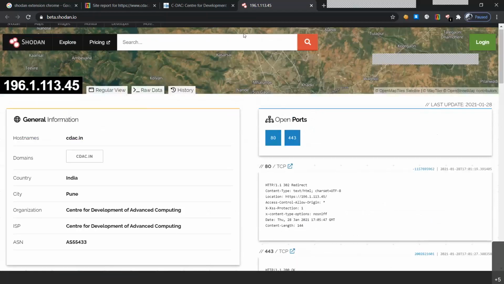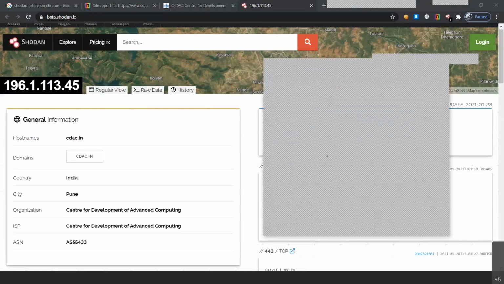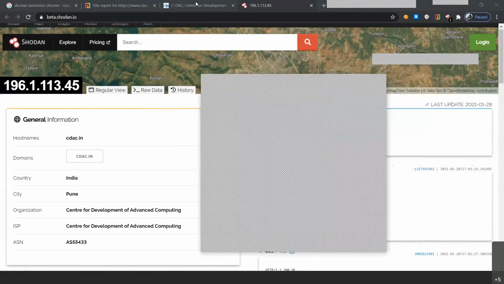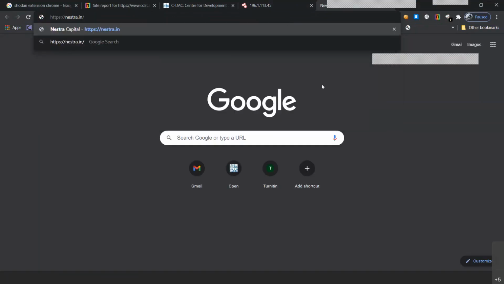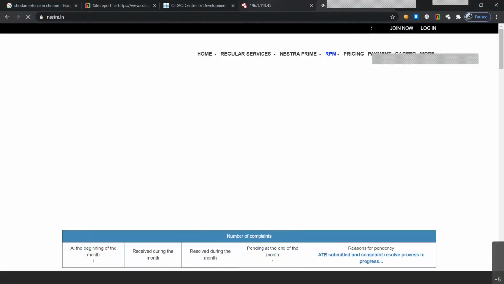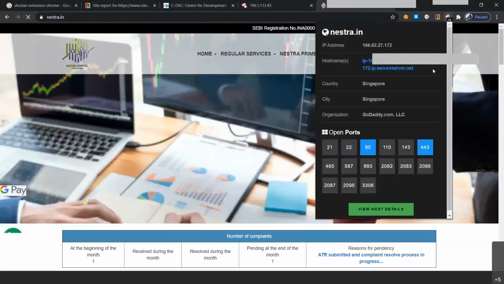But let me tell you, there are other websites that also have vulnerabilities on their particular website. We can also see that. Let me open one of the websites, that is Nestra.in. And if you compare it with the website of our protected CDAC, you will find a lot of information that they have showcased, like, it is still available on their particular website.